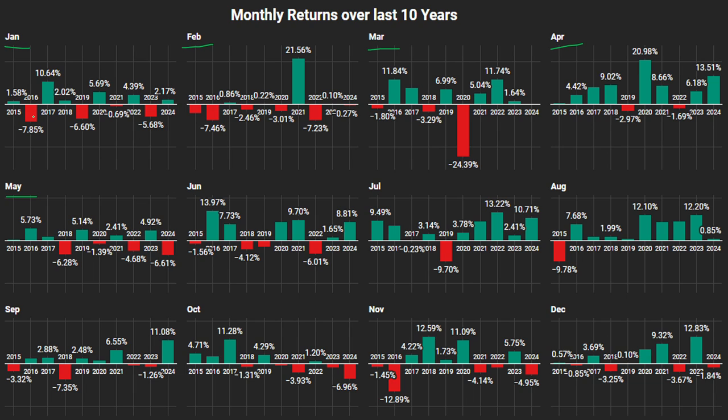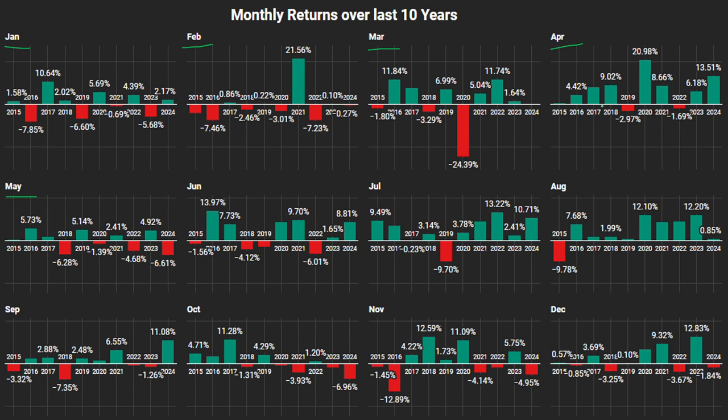January gave positive returns 6 times and negative returns 4 times in the last 10 years. February gave negative returns 6 times and positive only 4. March is historically a relatively okay month for this sector, wherein in the last 10 years, 7 years gave positive returns and 3 negative.